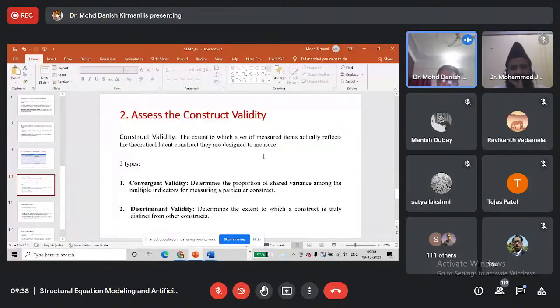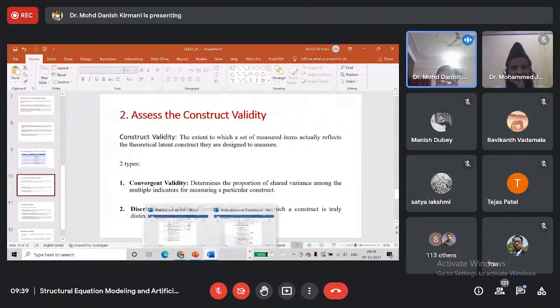The extent to which a set of measured items actually reflects the theoretical latent construct they are designed to measure.